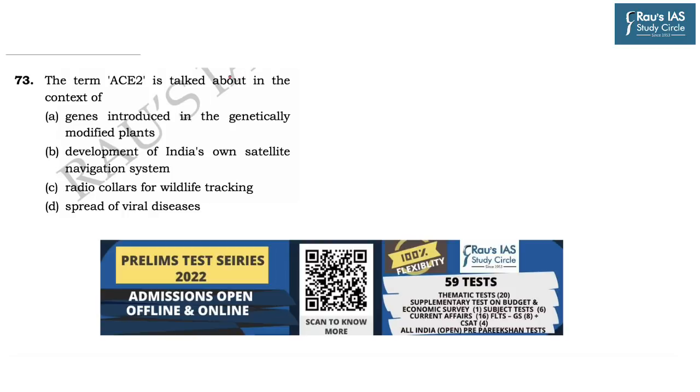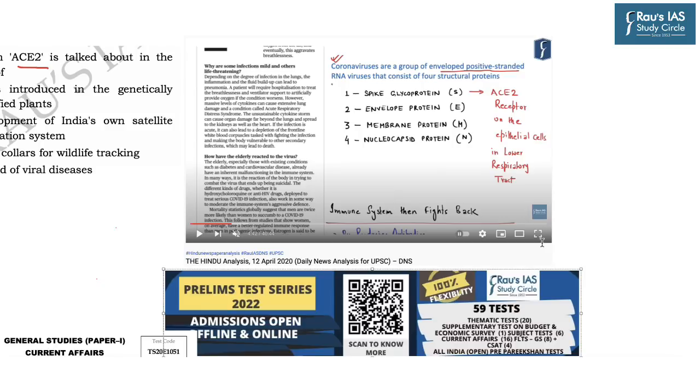Now in continuation of the series of taking up questions from Prelims 2021 and also to understand that how the sources of Raus IAS helped you to tackle these questions, let's take up this question asked as question number 73 from set A. The question was: the term ACE2 is talked about in the context of. Options were A. Genes introduced in the genetically modified plants, B. Development of India's own satellite navigation system, C. Radio collars for wildlife tracking, and D. Spread of viral diseases.